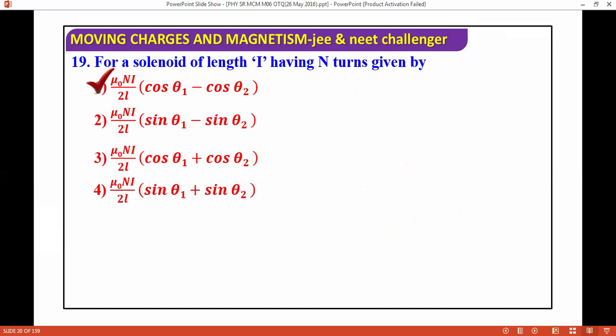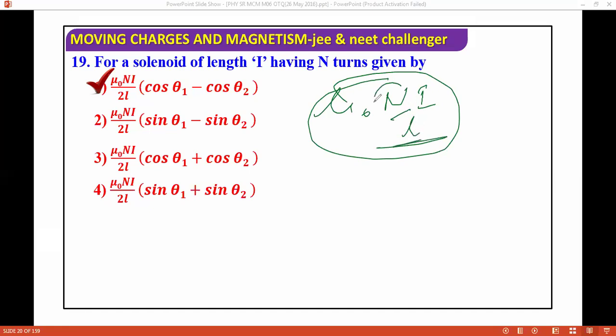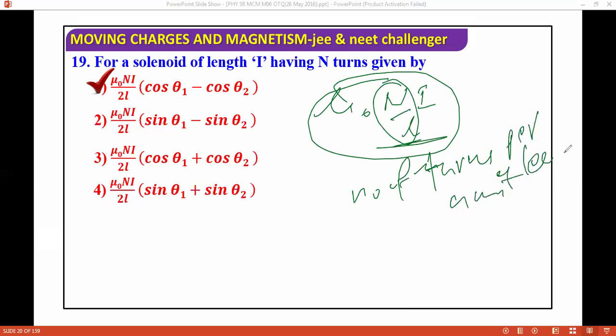The correct answer will be mu naught N I, cos theta 1 minus cos theta 2. Here also, mu naught n I is used, where n is N by L. You should keep this relation in your mind: n equals N by L is the number of turns per unit length.